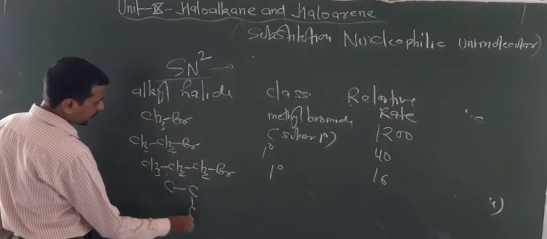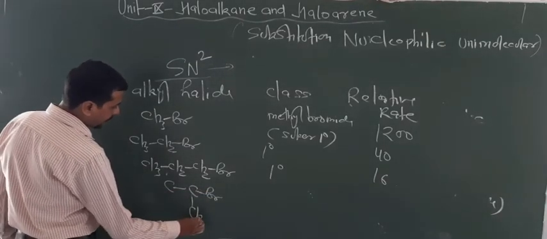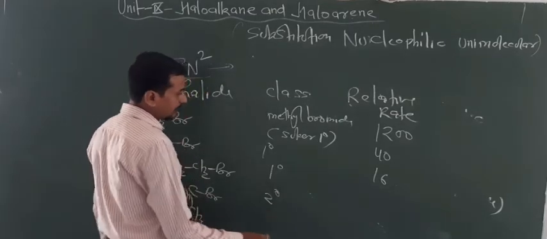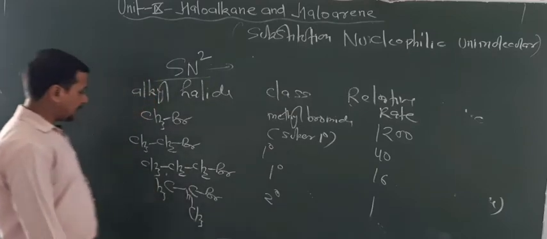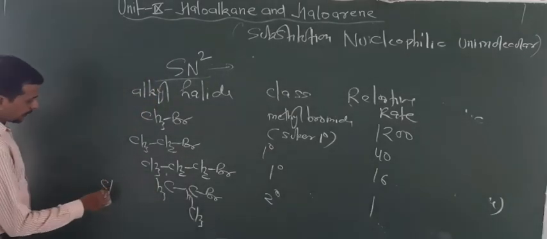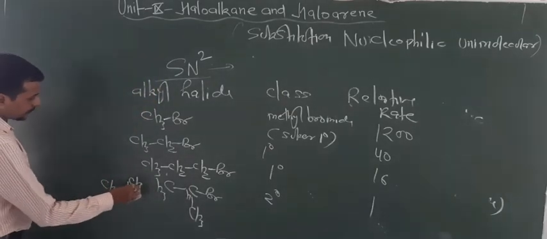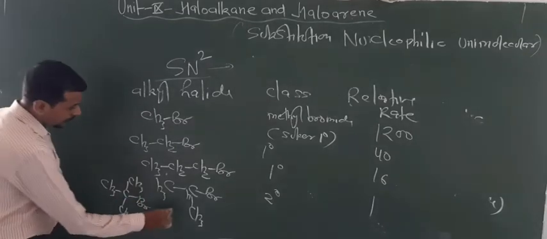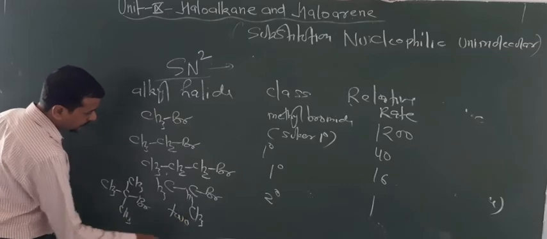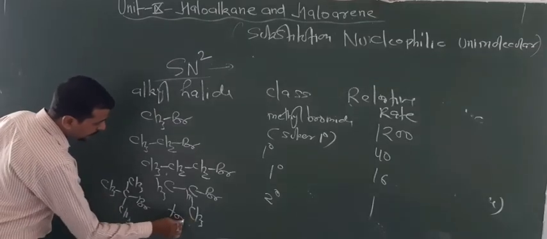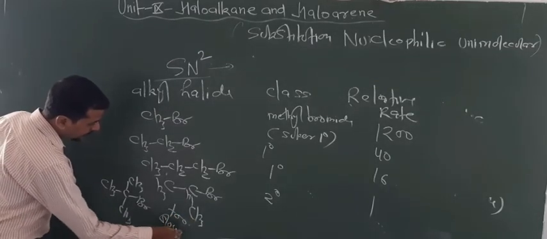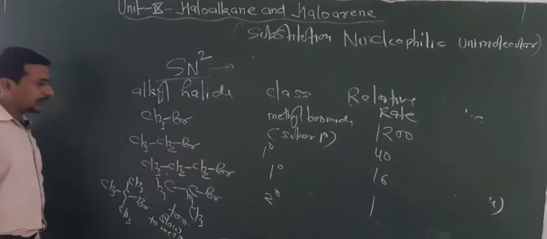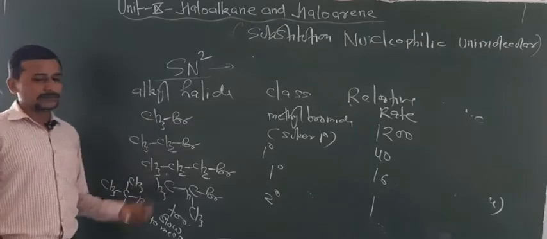So for 2 degree alkyl halide the reaction rate is 1, and for 3 degree alkyl bromide, now too slow, too slow to measure. That means you cannot measure the rate of this reaction by SN2 reaction.